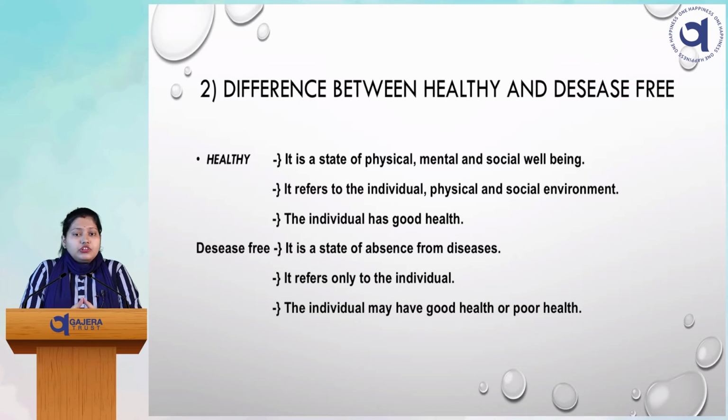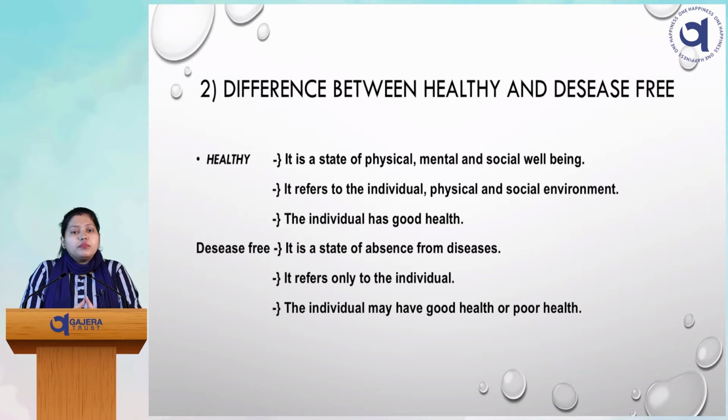Now, coming to healthy and disease free, how can we differentiate between them? Generally people know that if one person has no disease in his or her body, then we call him or her a healthy person. But in science there is a huge difference between a healthy person and a disease free person. How? First, the healthy person.